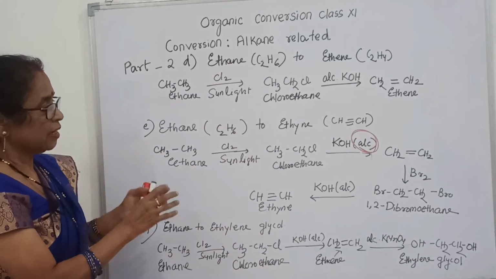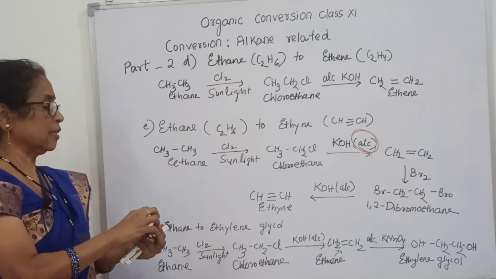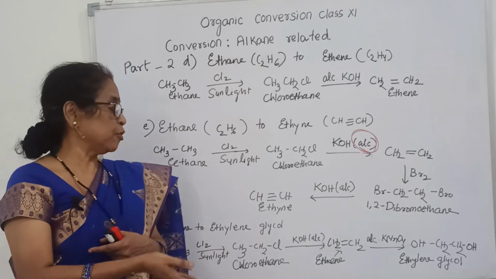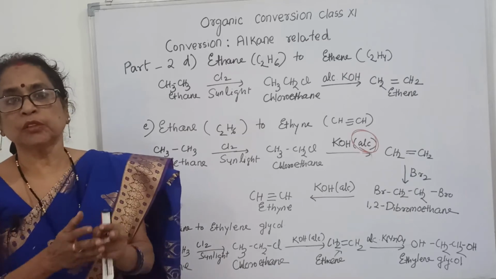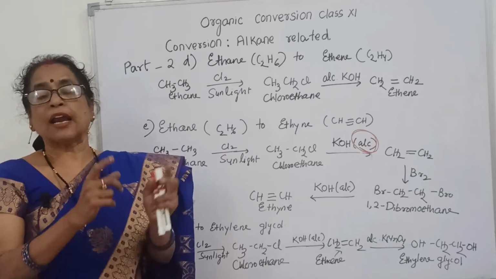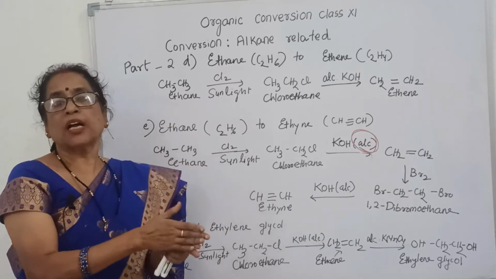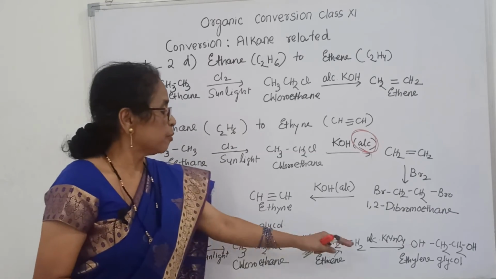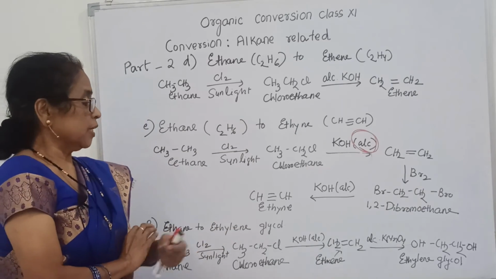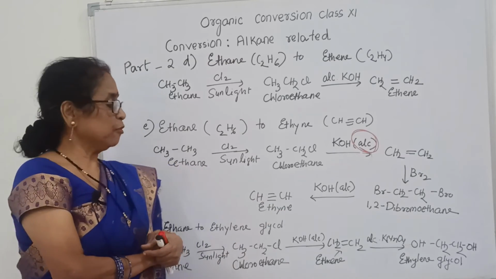So 2 OH groups are attached at positions 1 and 2. That is why the IUPAC name is ethane-1,2-diol. Diol means 2 alcohol groups, at positions 1, 2, and the parent hydrocarbon is ethane. The common name is ethylene glycol, which is famous commercially.